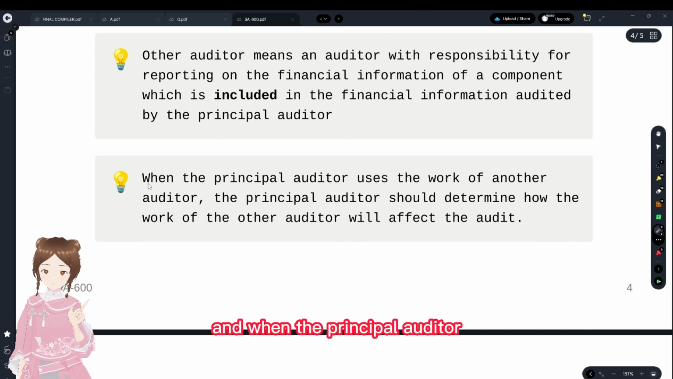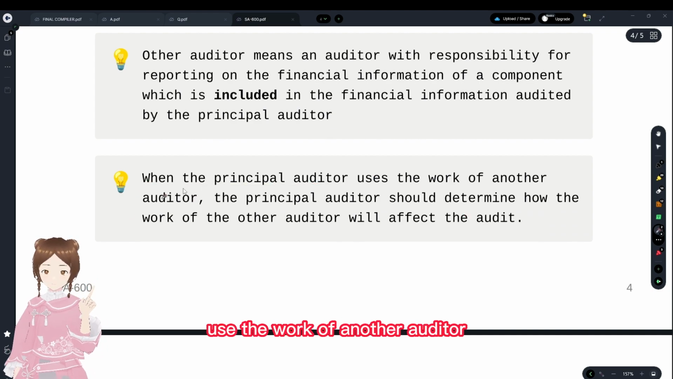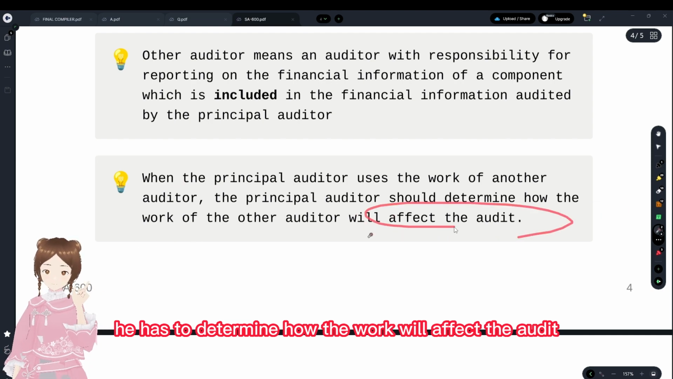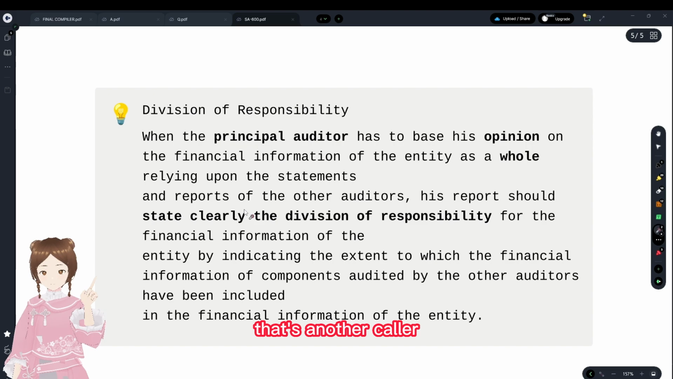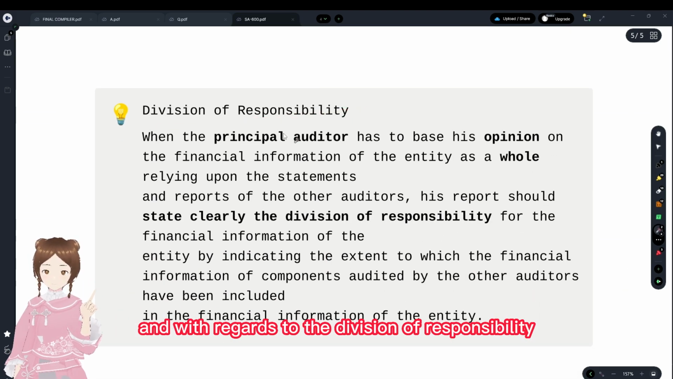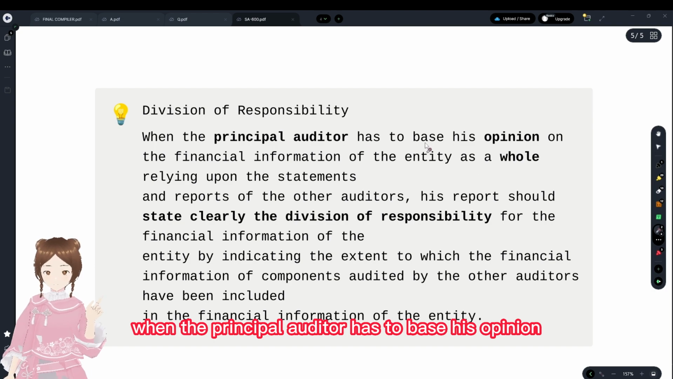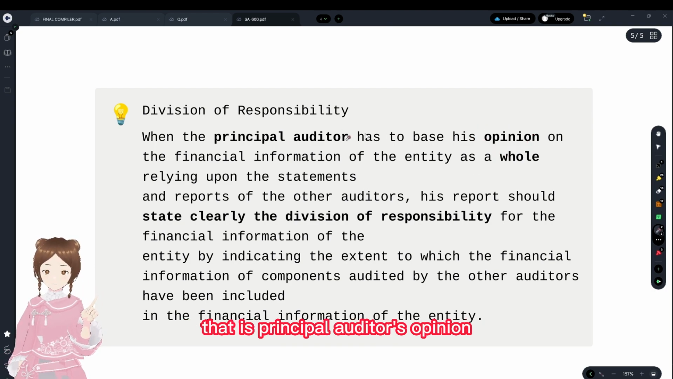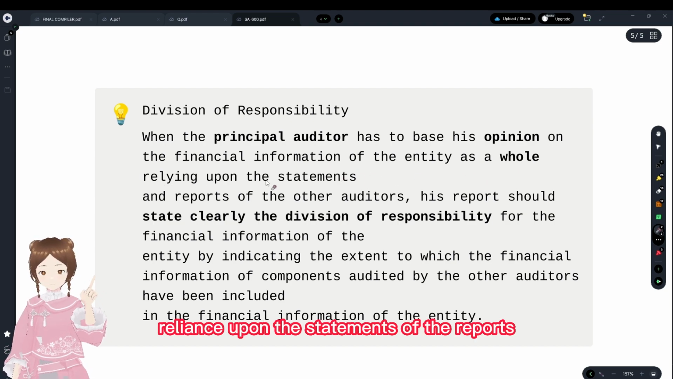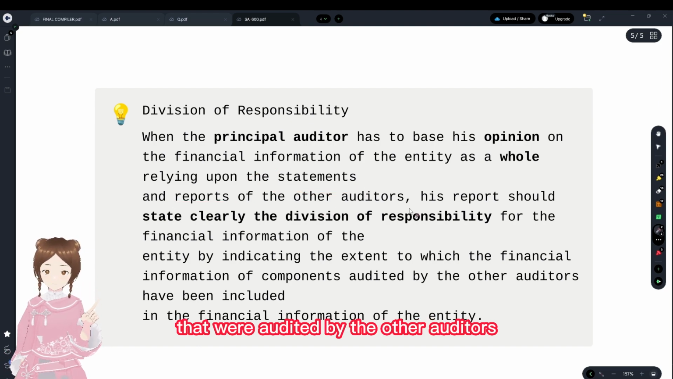And when the principal auditor uses the work of another auditor, he has to determine how the work will affect the audit. That's another callout. He has to just determine that. And with regards to the division of responsibility, the principal auditor's opinion is based on the financial information of the entity as a whole, relying upon the reports that were audited by the other auditors.